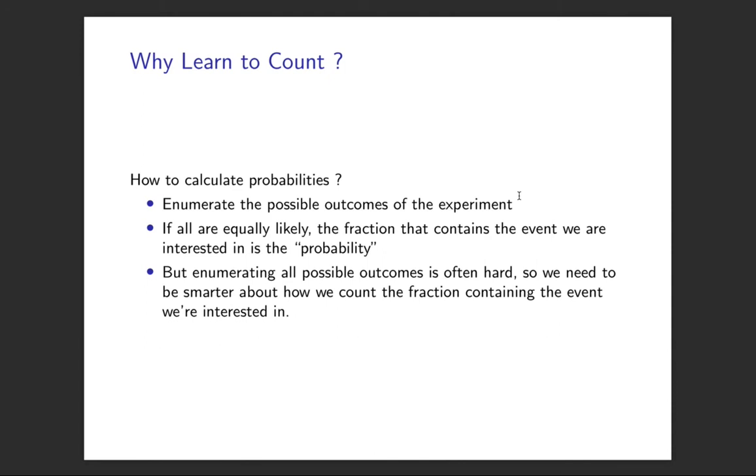But the thing is, enumerating all possible outcomes quickly becomes intractable. Suppose I rolled the dice 100 times. I can't enumerate all the possible outcomes that can happen in that case, but I can calculate it. So we need to be able to do those kind of calculations. We have to use a little bit of thinking to do that, and that's what we'll come on to. That's what our counting is about.